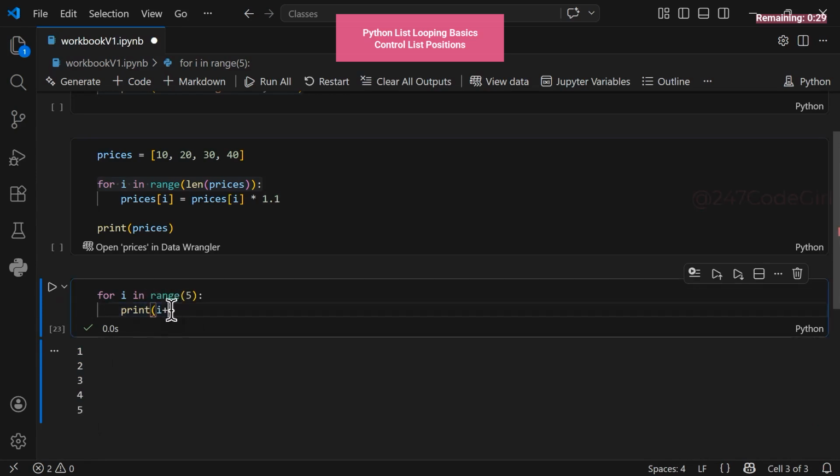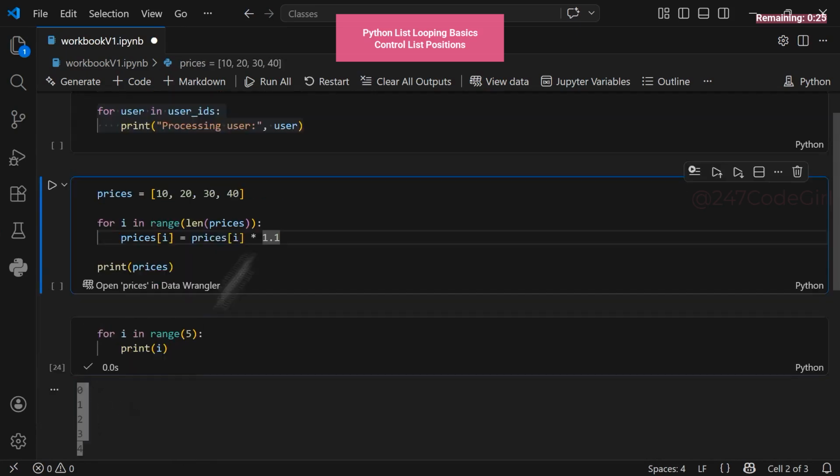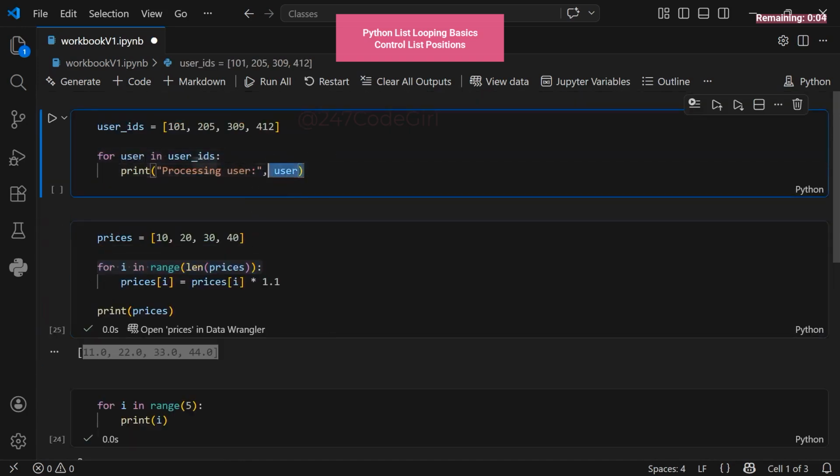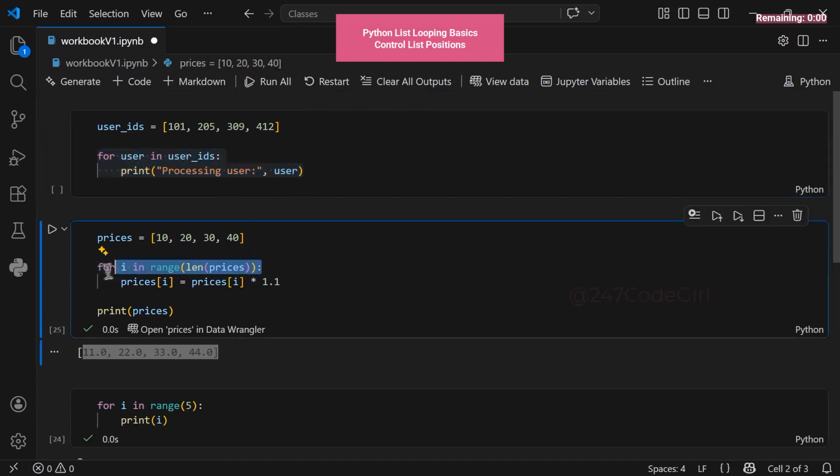Now, let's try index-based looping. By using i, we always begin at position 0. This code lets us capture the exact index. We know precisely where each value lives. We can then take that position and multiply it by 1.1. Once executed, the original list is completely transformed. New, calculated values are ready for use. So use this index approach whenever you need to manipulate specific positions. Stick to the basic loop when position doesn't matter. Two vital tools to add to your coding arsenal.